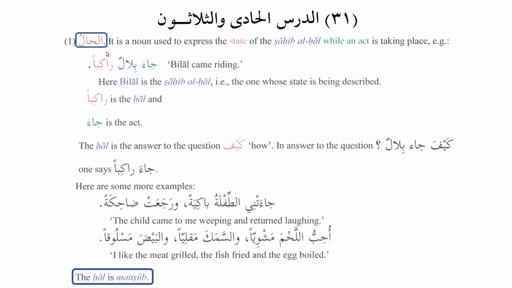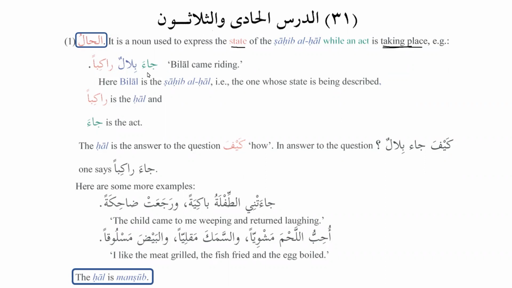As we know the meaning of al-hal, that means condition or situation. So that's the real meaning, and let's see the meaning of al-hal in the context of the grammar. It is a noun used to express the state of the sahib al-hal while an act is taking place. So it's basically when the act is taking place, and it tells us about how the action took place.